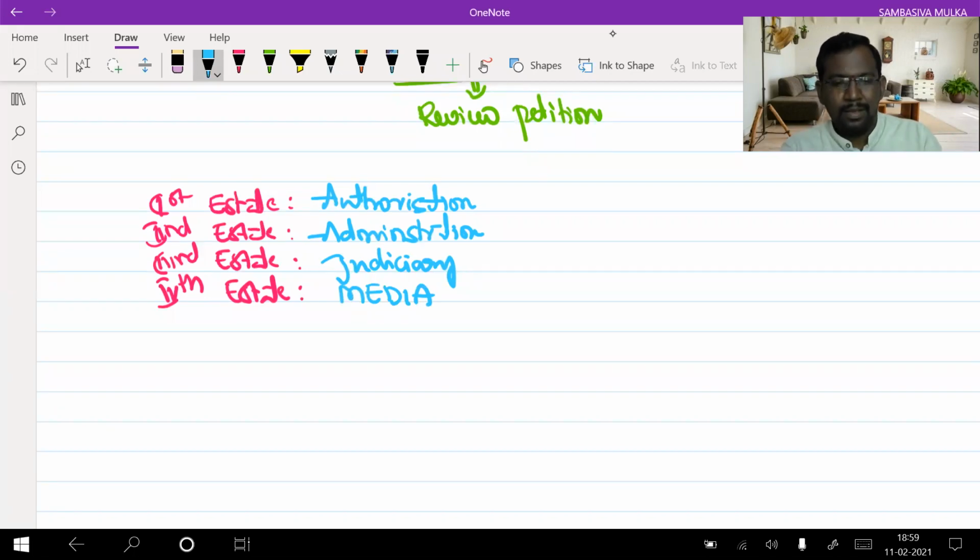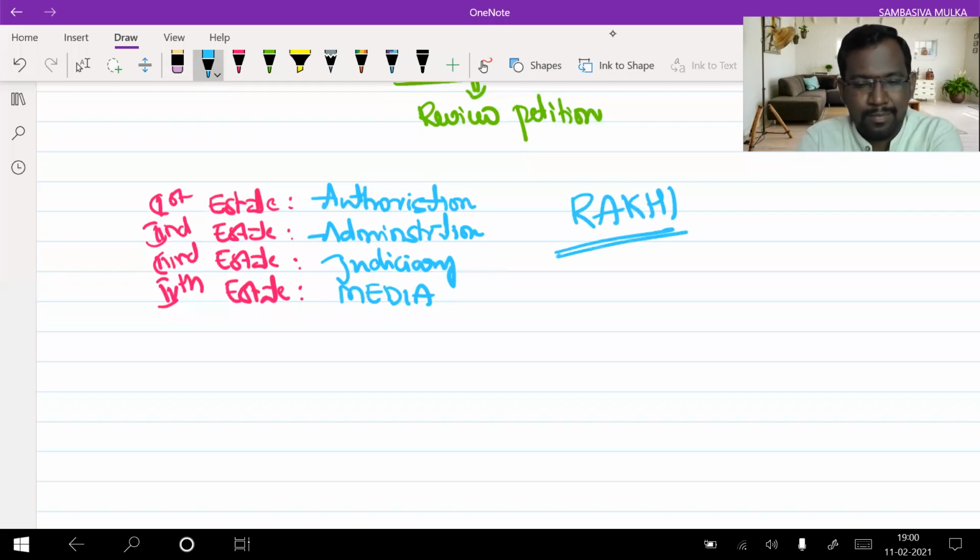Right now, you might have seen this kind of scene in a movie called Rocky. How many of you watched that movie Rocky? Junior NTR, Ileana, Krishnavamshi's movie, Rocky.